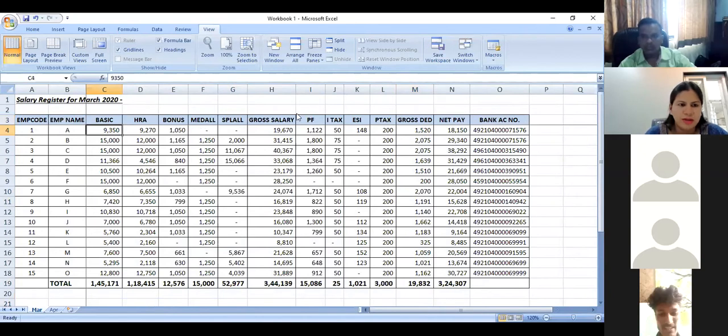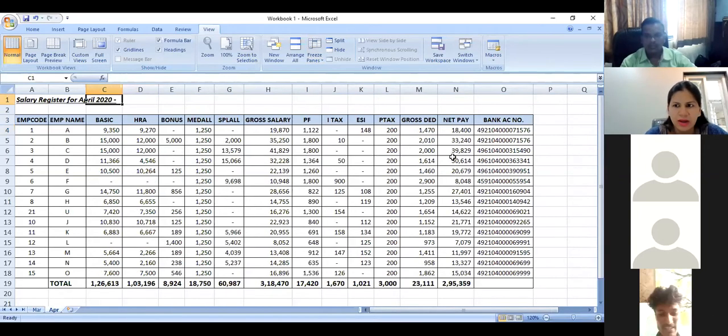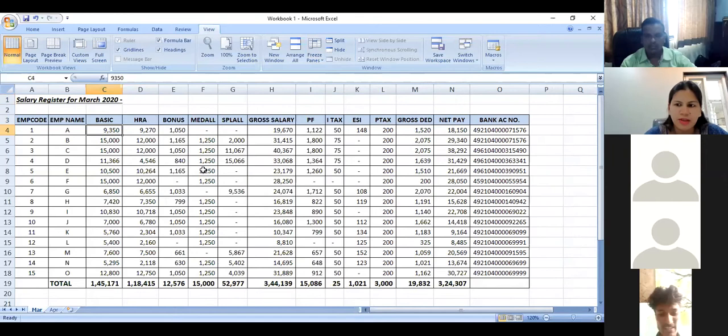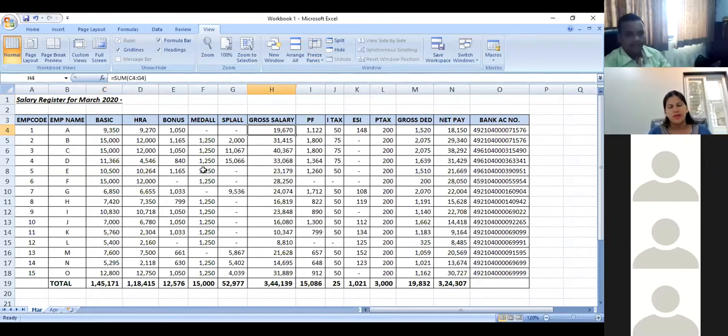Moving forward, now, for example, I have the salary for the month of March, and I also have the salary for the month of April. Now, what I want to see is, is there any change in the salary of these employees from the month of March to the month of April? The general tendency that...